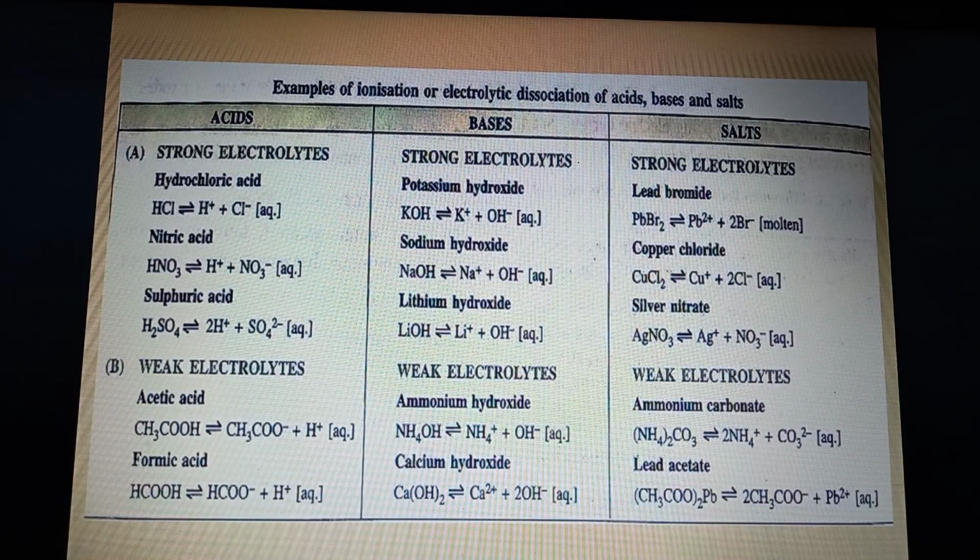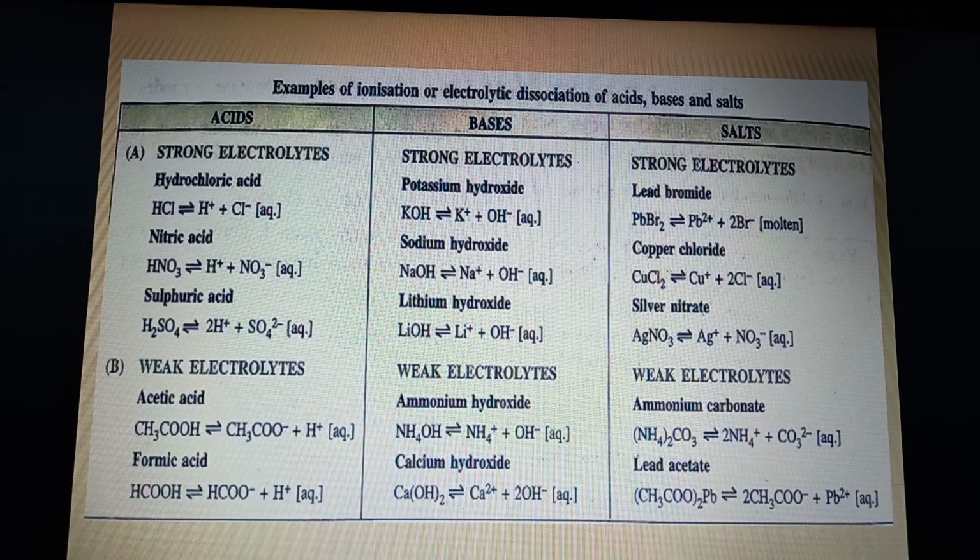Now see here, examples of ionization or dissociation of acids, bases and salts. Three columns have been made and it is given very clearly, so it will be very easy to learn from here. Strong electrolytes: HCl, HNO3, H2SO4. Why? Because they are strong acids. Now weak electrolytes: acetic acid, formic acid. Why are they weak electrolytes? They are examples of acids which are weak electrolytes. Very natural, because they are organic acids, and since they are organic acids, they will be weak acids.